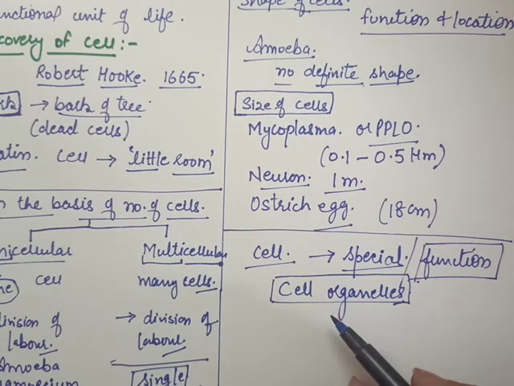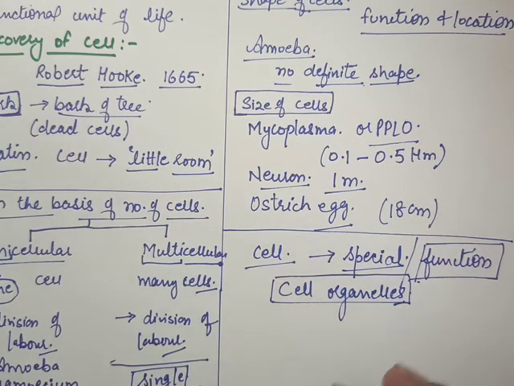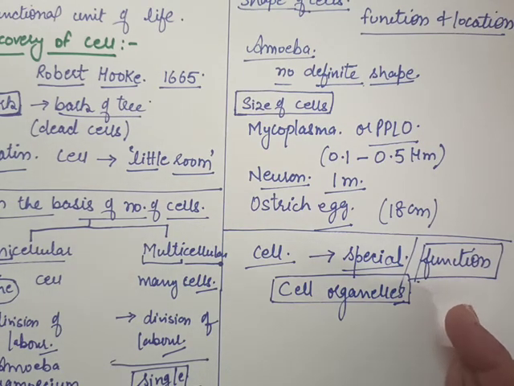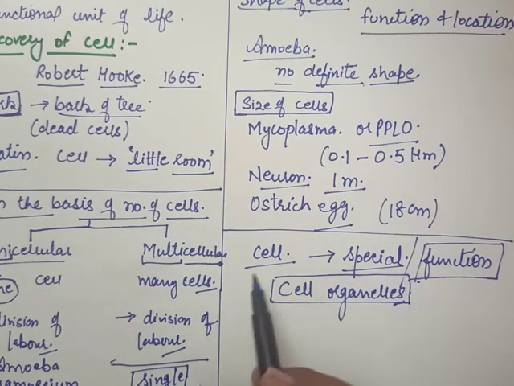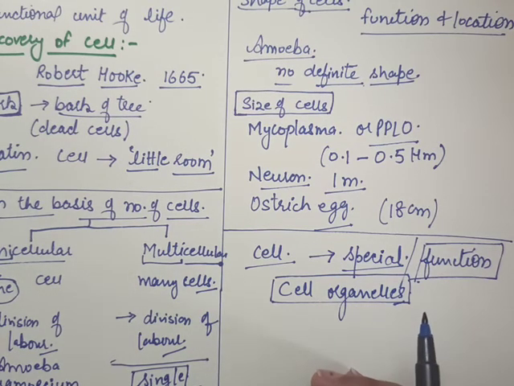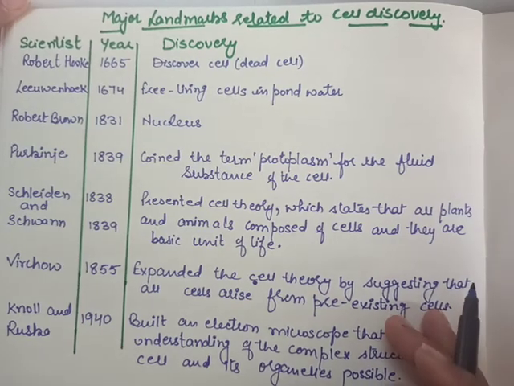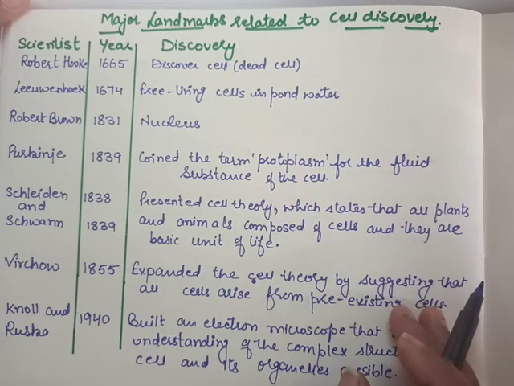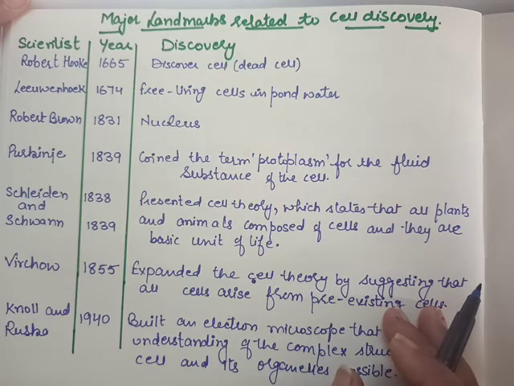Students, all the cells have the same kind of cell organelles, no matter where they are present or what they have to do. So in this chapter we will study more about the cell organelles and the basic structure of the cell also. Now students, at the last we will do the major discoveries related to the cell, the major landmarks that are related to cell discovery.